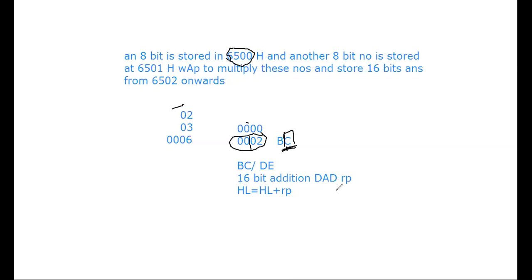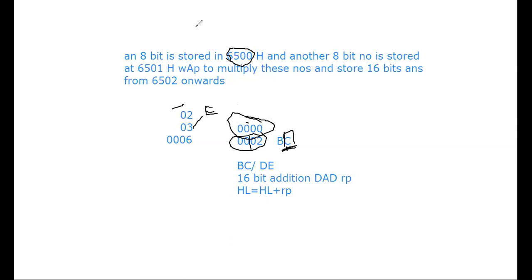In order to add the register pair, the HL contents initially must be 0000, so that when I add the BC register content, the answer will be stored in HL. Correct? And every time you add, you will have to decrement this counter. That means this counter I should bring into some other register. For example, B and C I cannot use now, so either D or E I can use.